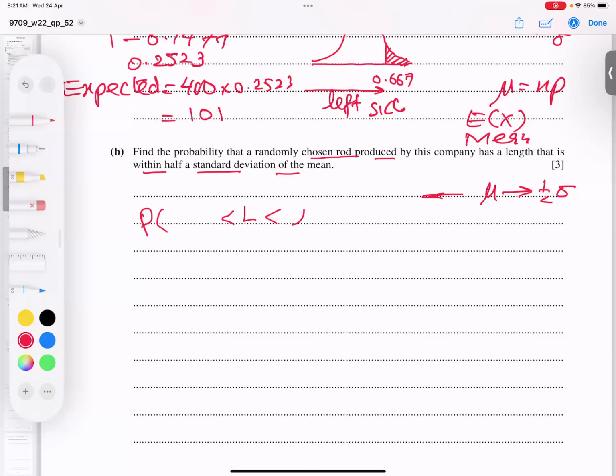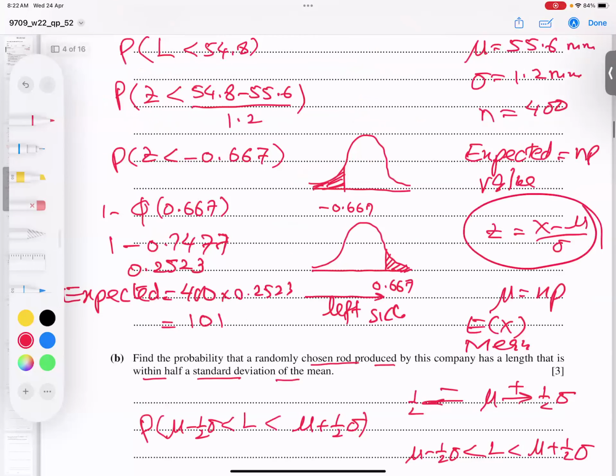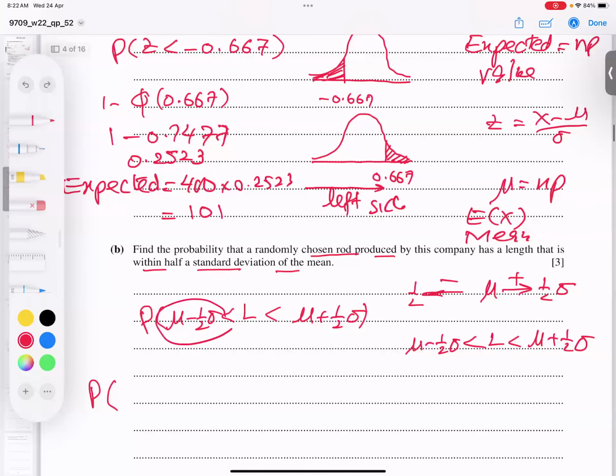So what is the value? Mean plus half deviation and mean minus half deviation, because I said you add and you subtract. So the length lies between mean minus half deviation and mean plus half deviation. Now I'm going to use the same formula: value minus mean over deviation, and this whole expression will be treated as X. So mu minus half deviation, minus mean, over deviation, and at the same time Z here.